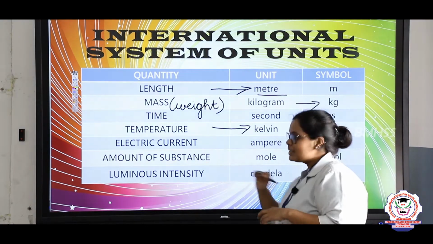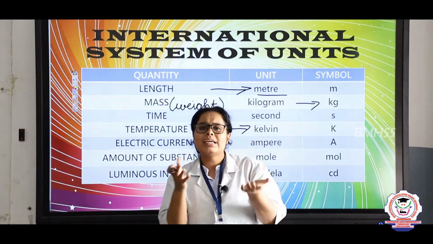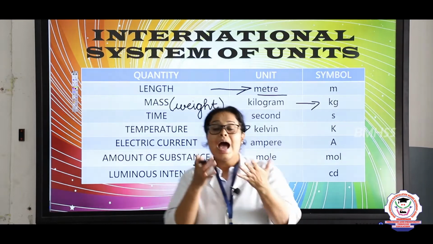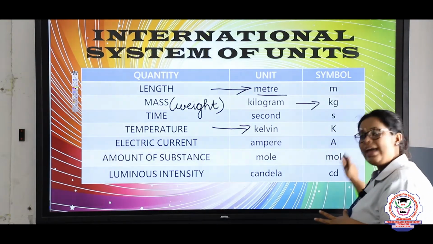Amount of substance: how much weight this particular instrument or thing has, that is known as the amount of substance, and it is measured in mole and the symbol is mol.